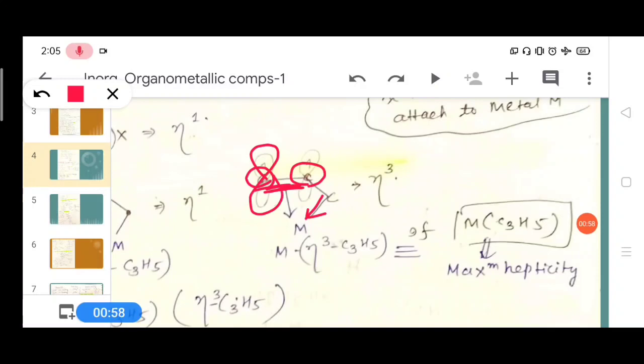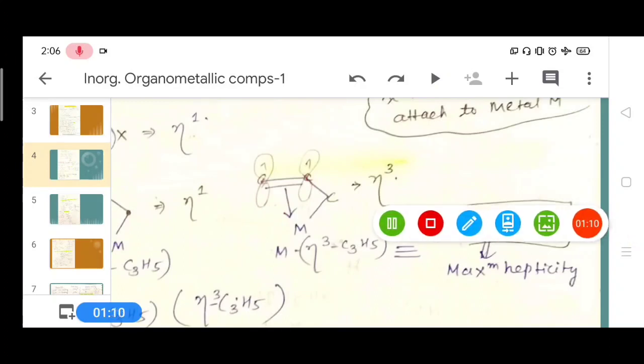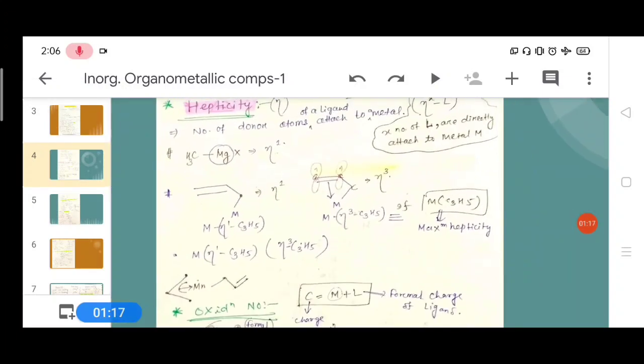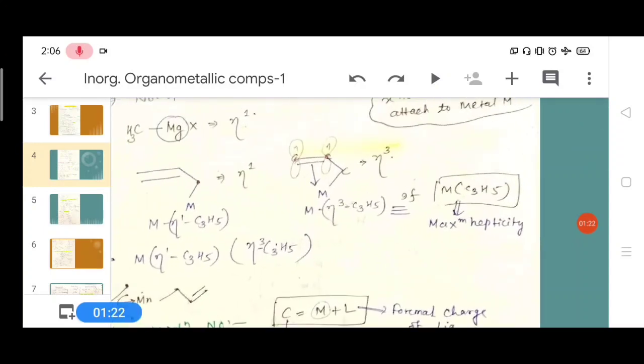In these carbon orbitals, one electron of each is present. These 2 electrons are directly bonded with the metal atom. The arrow mark means the pi electrons of the 2 carbon atoms are directly bonded with the metal. So how many donor atoms are there? One donor atom, second donor atom, and third donor atom.